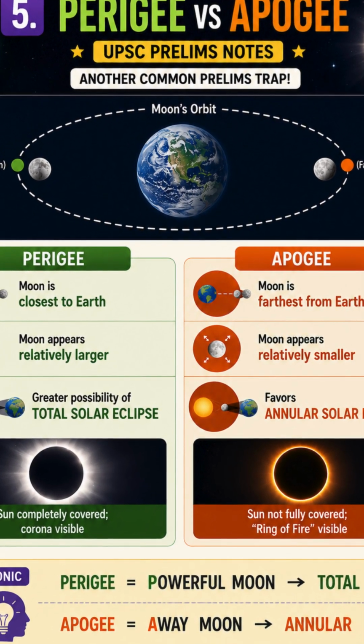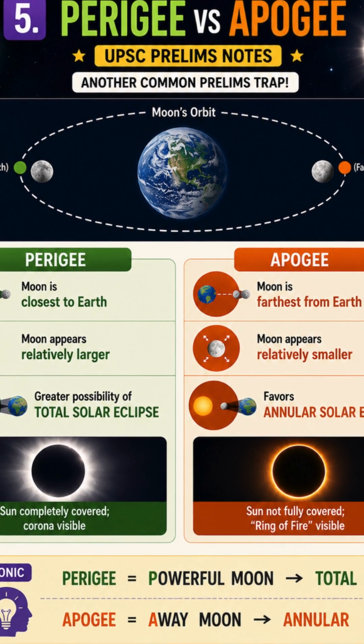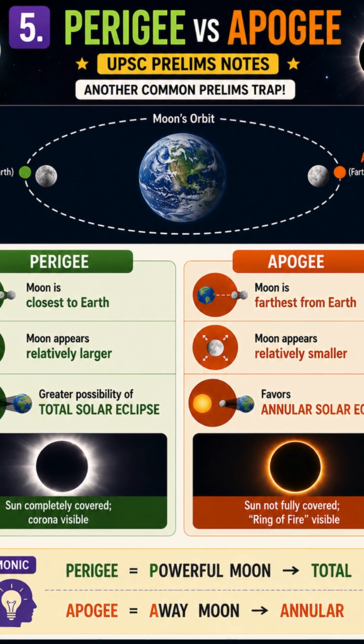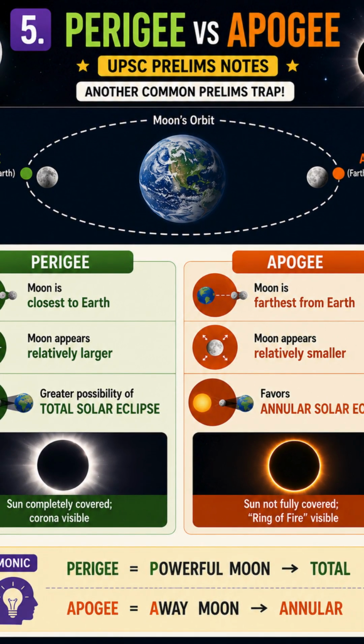3. Partial solar eclipse. Third is the partial solar eclipse. Here, the sun, moon and earth are not perfectly aligned from the observer's location. Therefore, the moon covers only a portion of the sun. The observer is located in the moon's penumbra, the lighter outer part of its shadow. So, partial, penumbra, part of sun covered. This is another important matching type question for UPSC.